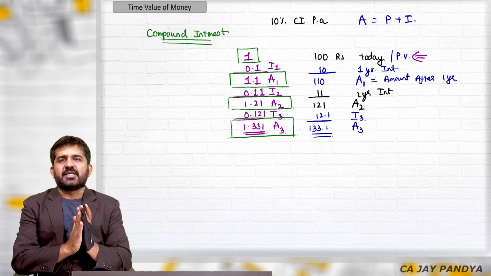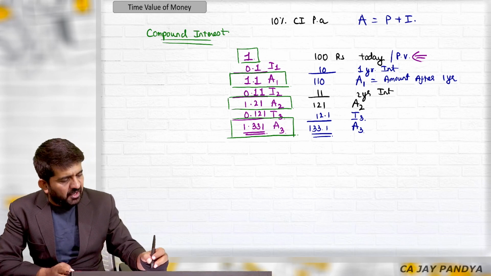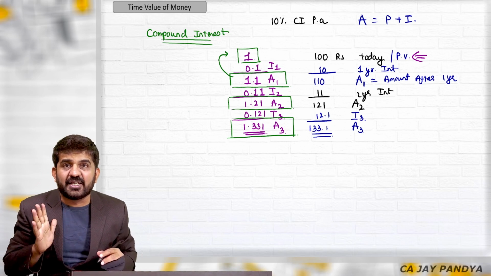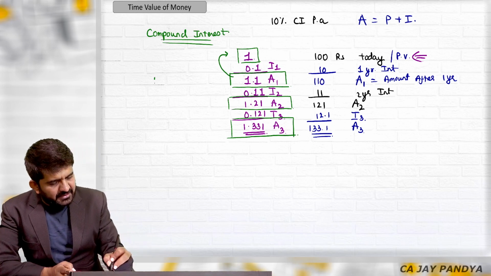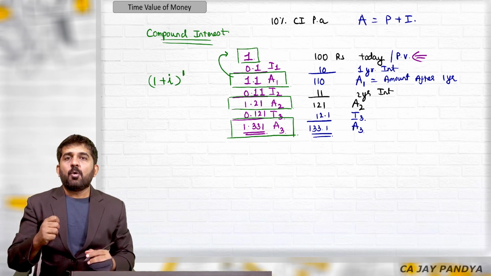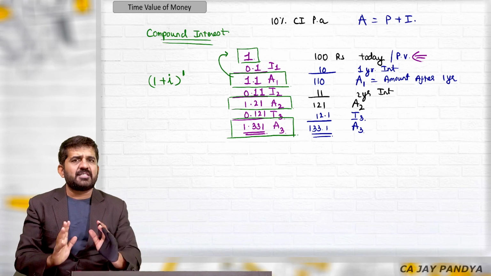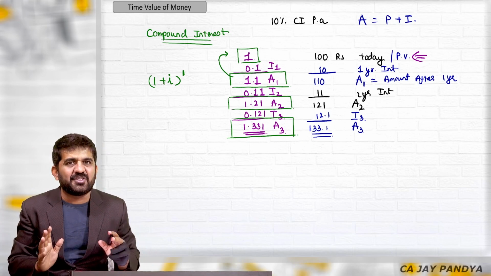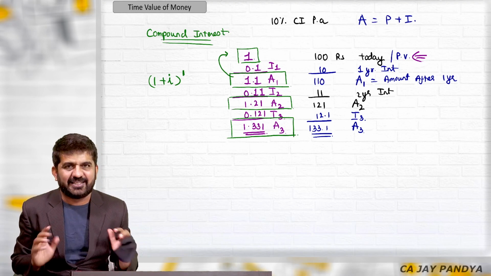Try to understand what will be amount after first year. If 1 rupee is invested, it is nothing but 1 plus I raised to 1. Now what is I? This is very basic mathematics, but still I am explaining it, as I have told you in the beginning of the lecture, I am assuming you don't know anything.